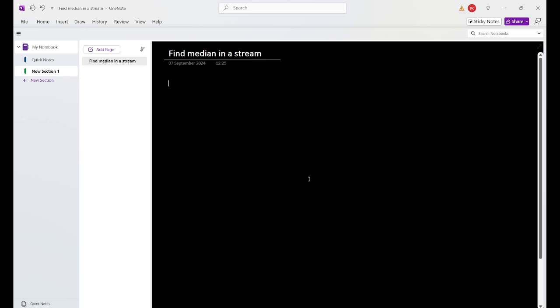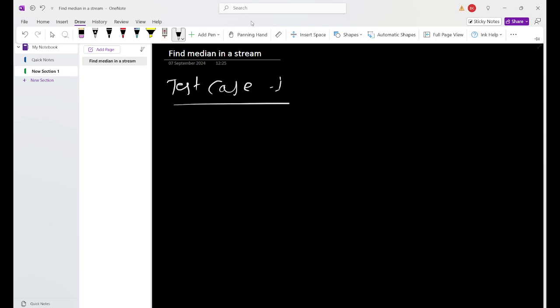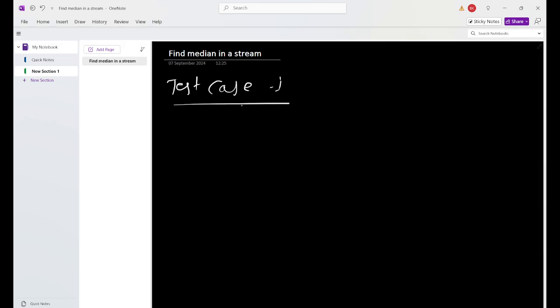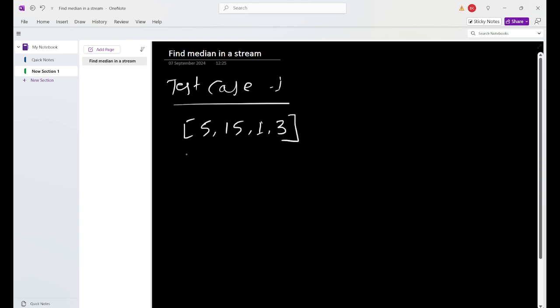Test case 1 is 5, 15, 1 and 3. If we start from these elements and we have only 5, then the median will be 5.